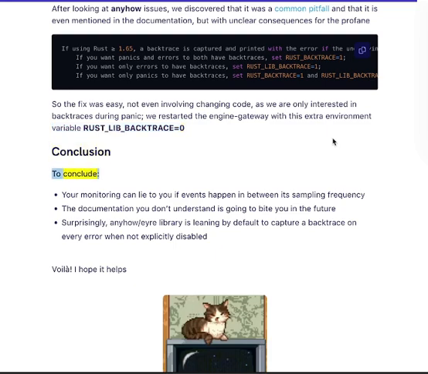To conclude, your monitoring can lie to you if events happen in between its sampling frequency. The documentation you don't understand is going to bite you in the future. Surprisingly, the anyhow library is leaning by default to capture a backtrace on every error when not explicitly disabled. Voila! I hope it helps.